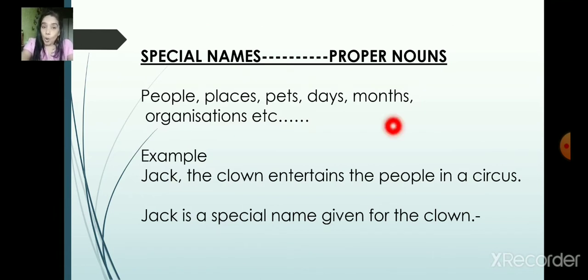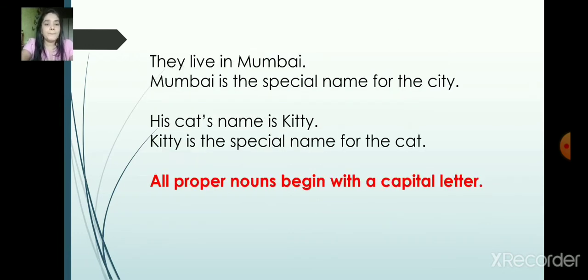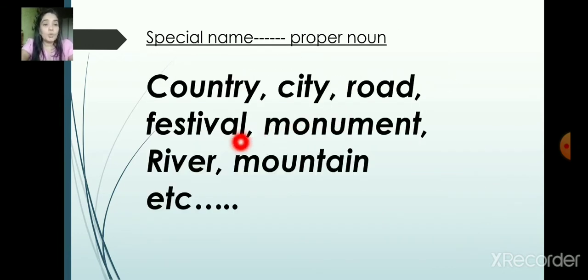Yes, and also people's names, places, pets, days, months, any organizations, everything, all the special names given to any particular thing are called proper nouns. And also countries' names, cities, roads, festivals, monuments, rivers, mountains, etc. Any country's name, India, right?